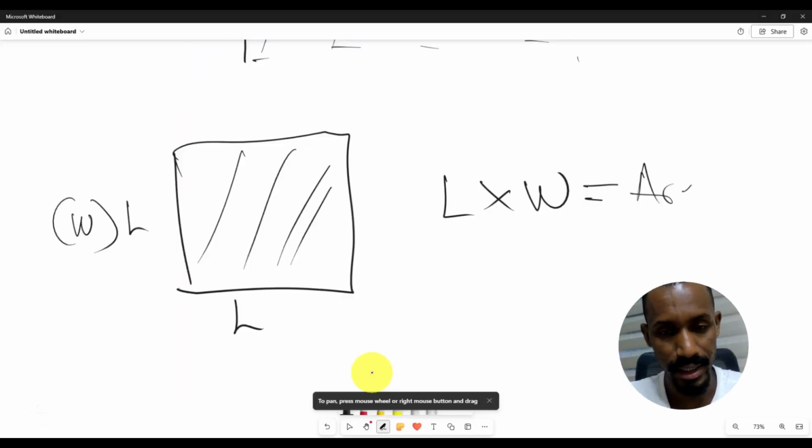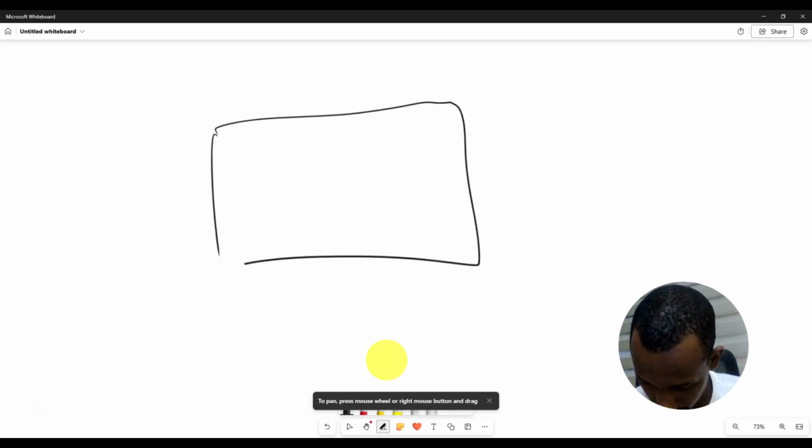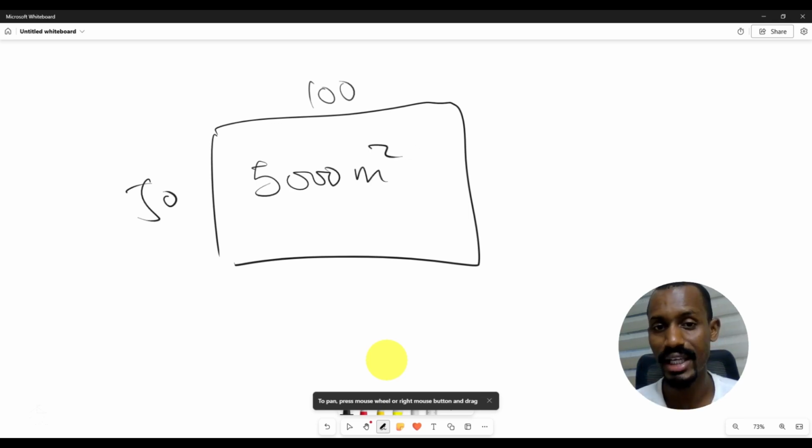All right, coming back to this 50 by 100 meter land, this gives you what? An area of 5,000 square meters. So notice here, we are not only using meters, because this is meter, one length, this is meter, one length, but here we are having square meters, which means that we are combining two different lengths together. That's why in area, wherever you see square meters, know that it is talking about area. Okay, square meters is about area.